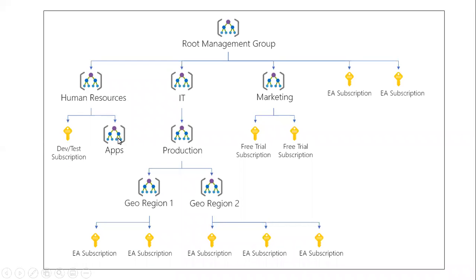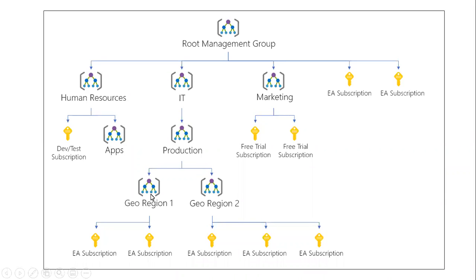And you can also have sub management groups inside a single management group. So you can go up to 6 levels in the hierarchy. You can see we have 4 levels here. We have a management group called IT, and under it a sub management group called production. Under this sub management group, we have more management groups for geo region 1 and geo region 2, and under that we have different subscriptions.